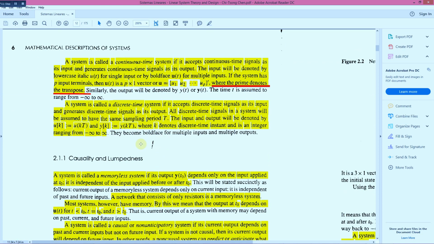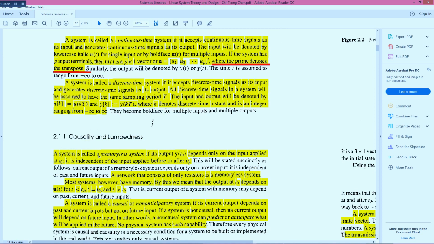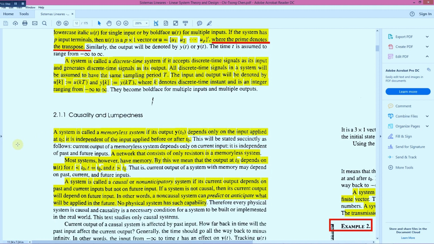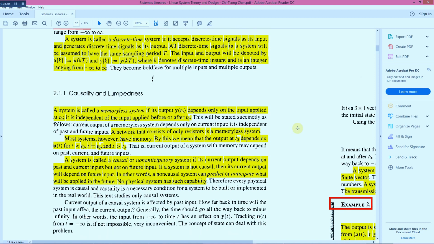Another important property is causality and lumpedness. Causality: now there are two types of systems, memory systems and memoryless systems. For a memoryless system, the output only depends upon the input at that time instant. It is independent of the input applied before or after. That is, it depends neither on the past nor on the future. So this is the memoryless system, like a resistor.